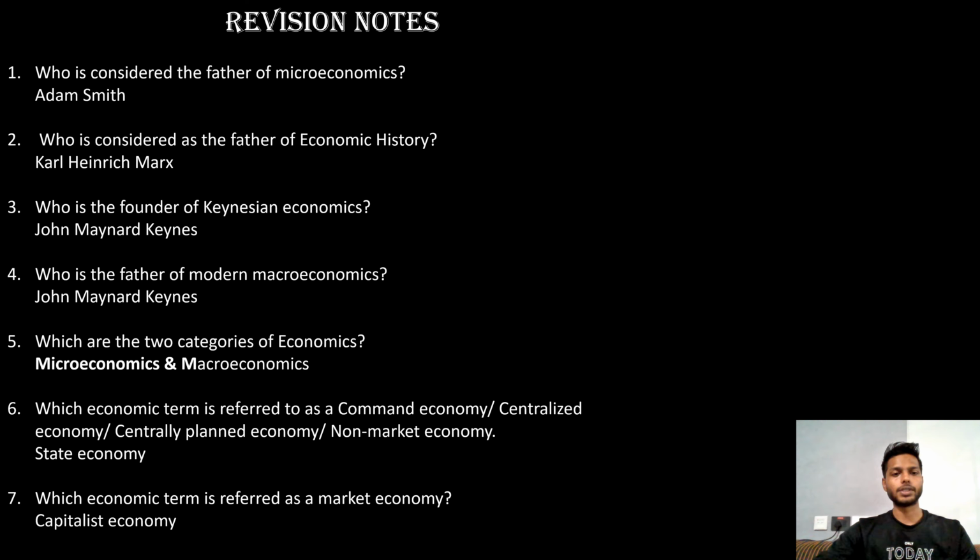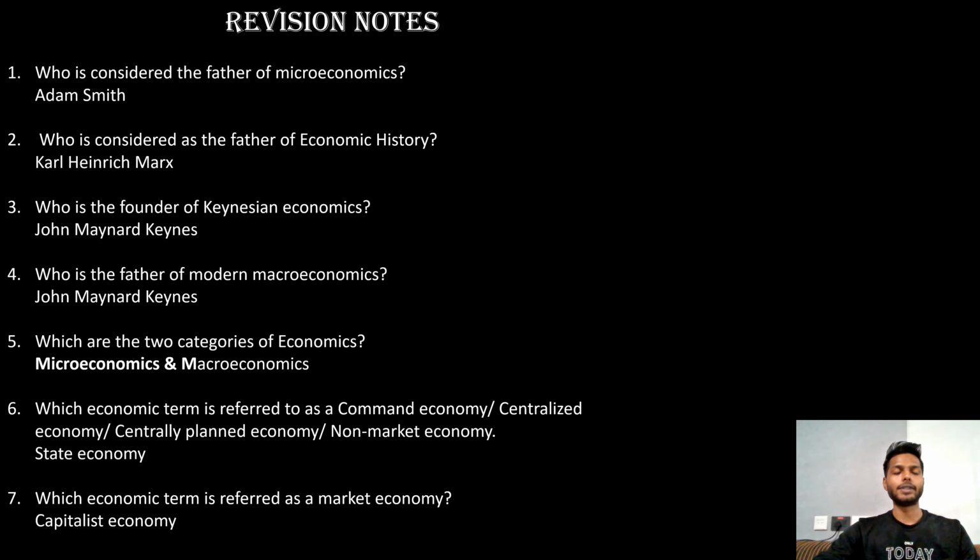Proceeding with the fifth question, which are the two categories of economics? There are two categories, microeconomics and macroeconomics. Proceeding with the sixth question, which economic term is referred to as a command economy, centralized economy, centrally planned economy, or non-market economy? That is the state economy.